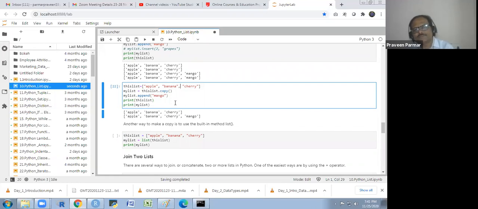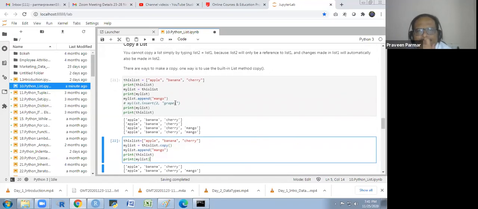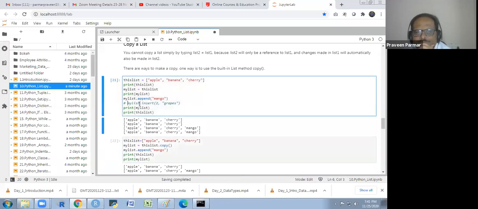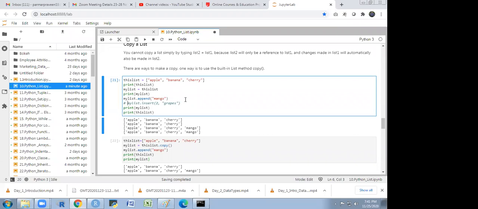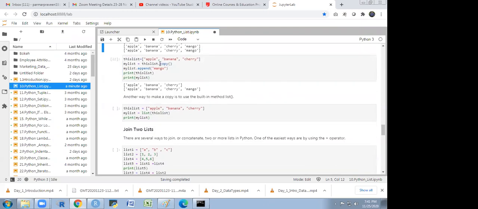Okay. Yes. In the above case, like you have written, insert 2 grapes. If we do that, after index 2 it will be added. Yes. We could add these to my list also if you want. So it will be added after cherry, like 0, 1, 2. After cherry. Okay. Either I use this or this. We could use insert also, but I am using only one for explaining. So here you understand how to copy.